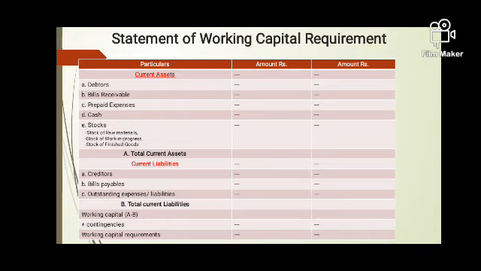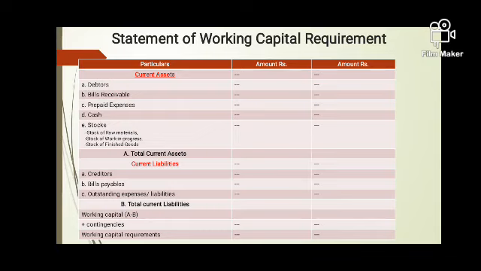Let's say for example we are paying some expenses 1 month in advance, 2 months in advance, but within a year it will again convert into cash, or it is obsolete. The expenses which we are paying 2 or 3 months, or maybe 6 months in advance, the advantage we can get within 1 year, and that is why this is known as a current asset. Cash, yes, as it is already cash, so this is a current asset. And the stock of raw material, WIP, finished goods which we have prepared, this is also a current asset.